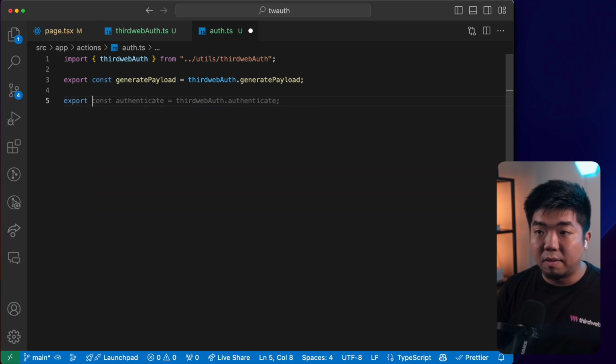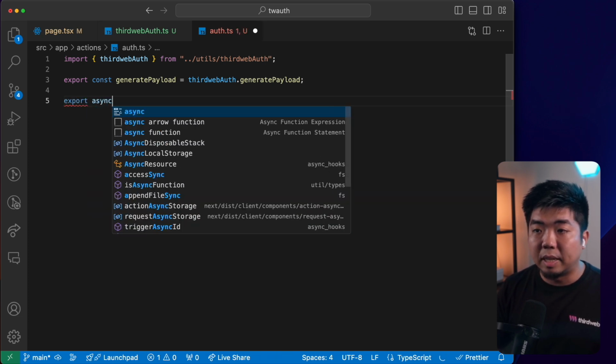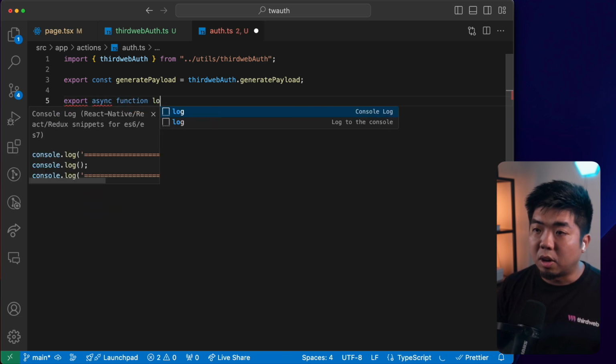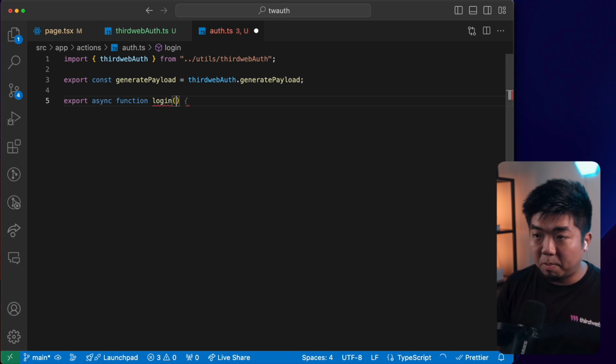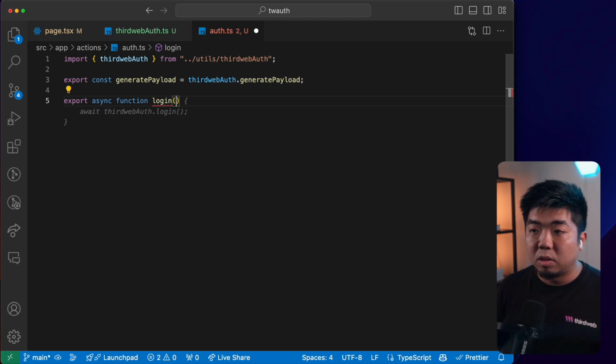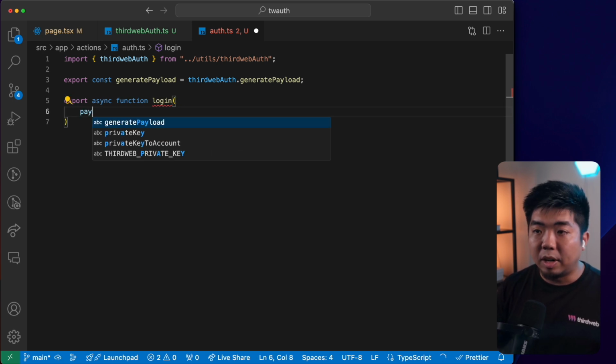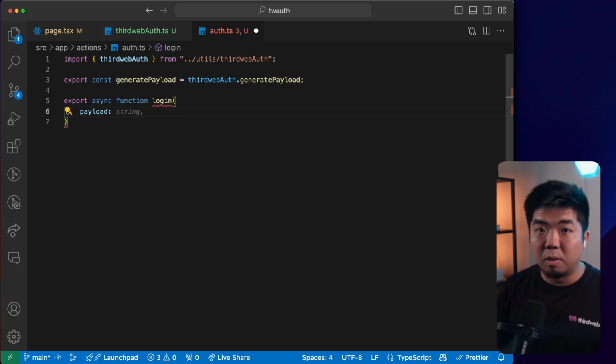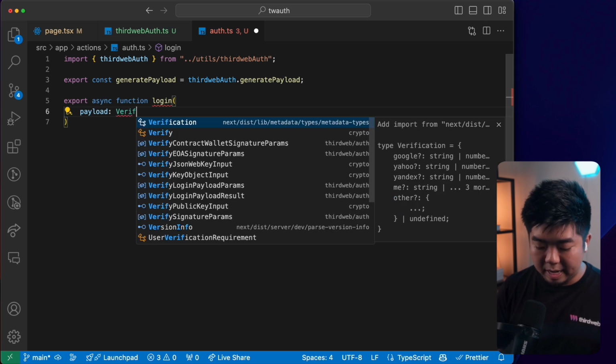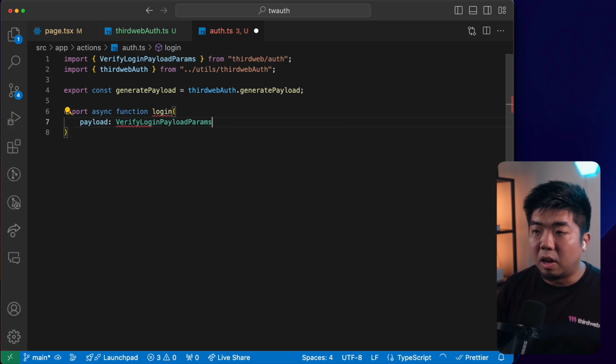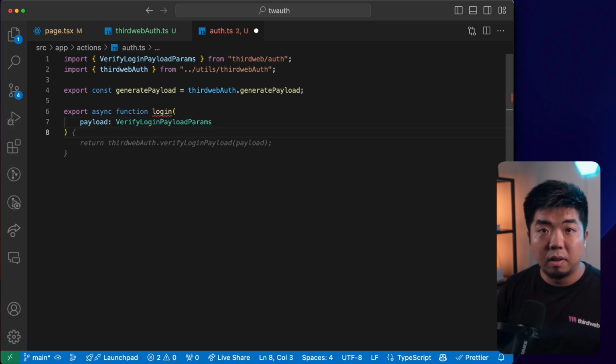So we're going to create an async function here, and we're going to call this login. When a user logs in, again, they're going to have to sign this message here. We're going to get a payload, which is going to be of type VerifyLoginPayloadParams.